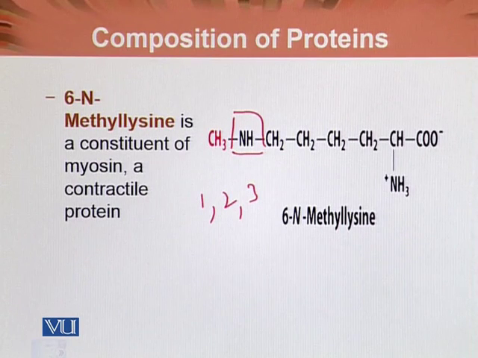And this is a constituent of myosin, which is a contractile protein. This methylation of lysine also is effective in binding of histones, which are proteins which are bound to the DNA.